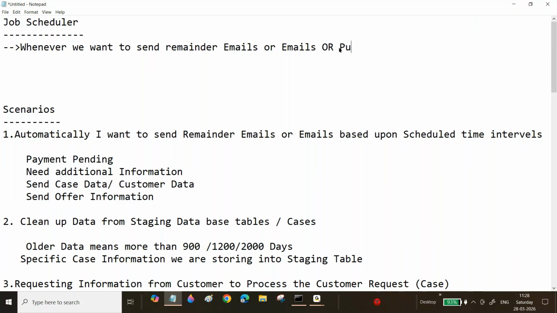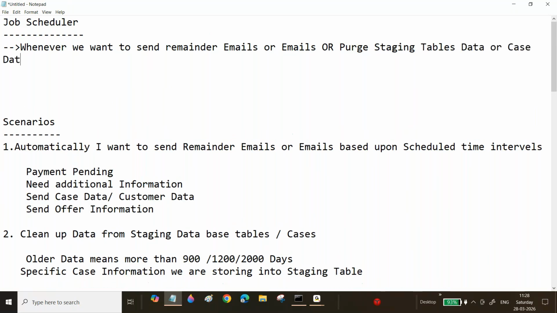Or purge. I'm writing purge: clean up data, purge staging table data or case data. Clear, everyone? Purge means we are removing and cleaning up activities.